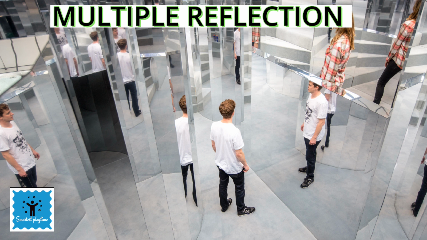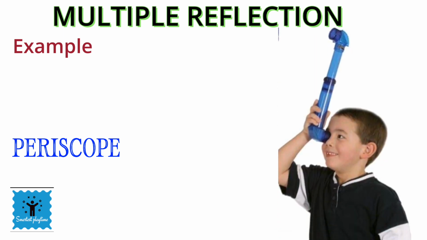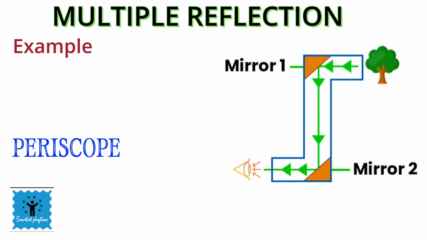You must have observed this phenomenon of multiple reflection in different scenarios, like in the case of a periscope. A periscope is an instrument that is used to look at objects that are not in the line of sight of the observer. Two plane mirrors are used in a periscope, and the light is reflected from these two plane mirrors, which helps us to see objects which are not visible directly.